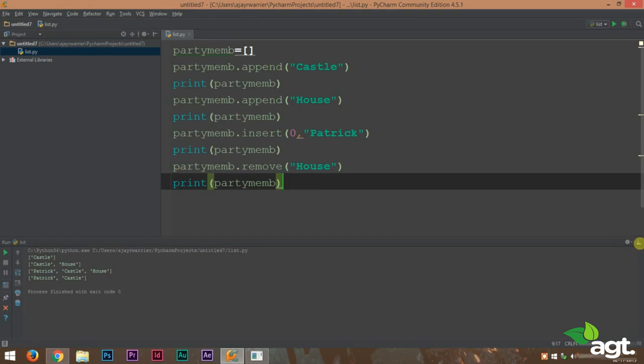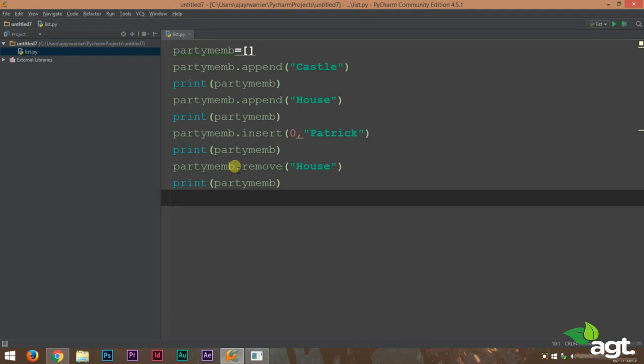So to remove an element from the list, all you have to do is type in the variable name, that is the list name, dot remove, and the name of the element which you want to remove. Now in this case it's a string. You can do the same thing with numbers if you want. Okay, so we learned 3 methods or 3 functions. Now we are going to learn our 4th method, which is going to be very interesting.